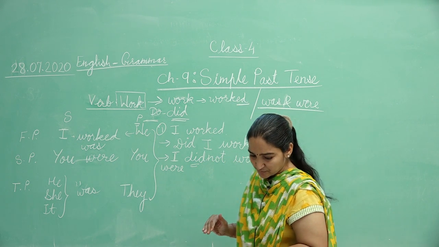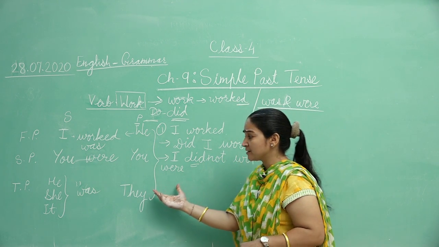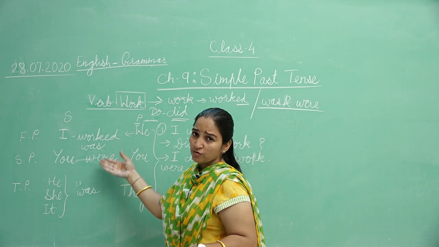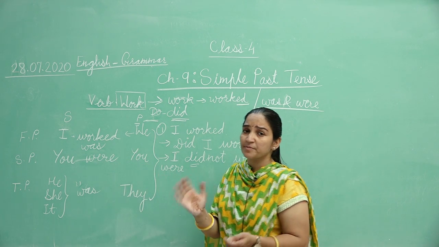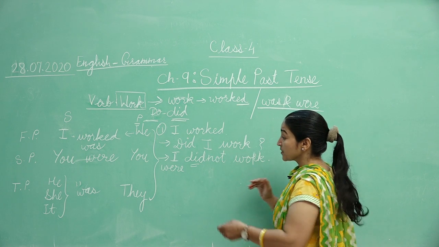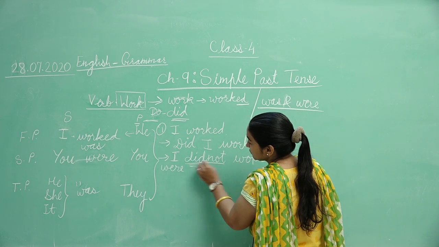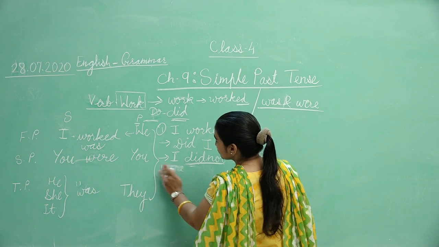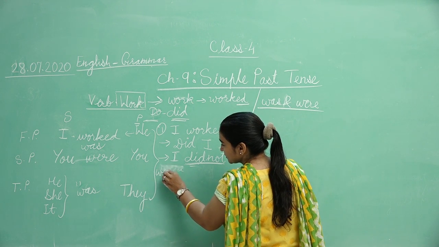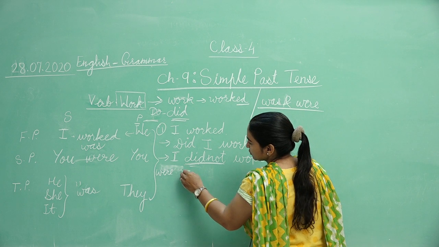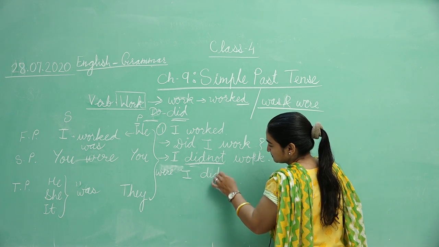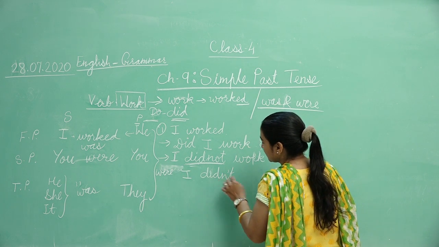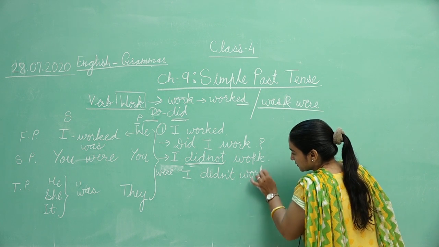And how can you make negative of was and were? Was और were में आप कैसे negative बना सकते हैं? Yes. एक और चीज़ बेटा, if you write did not and you want to write the short form of did not, you can write I didn't work, right?